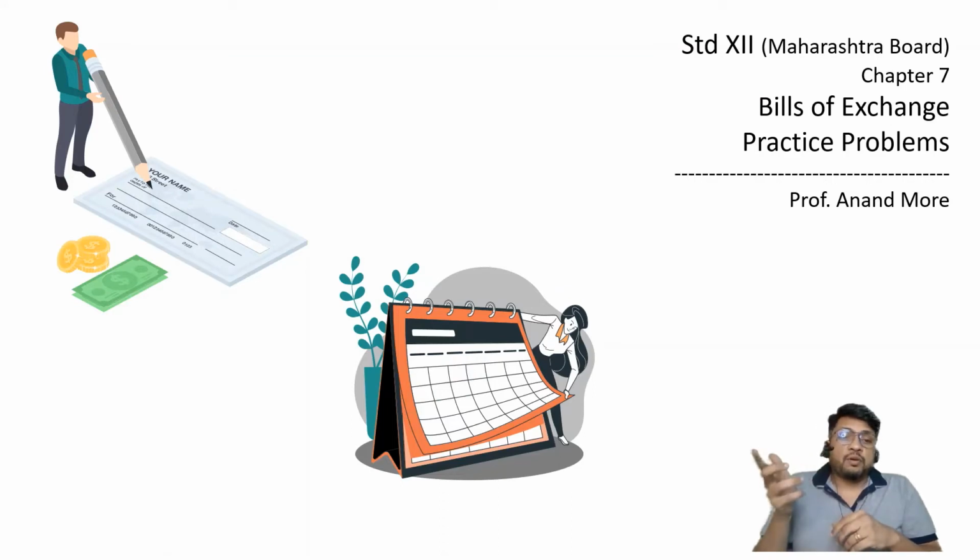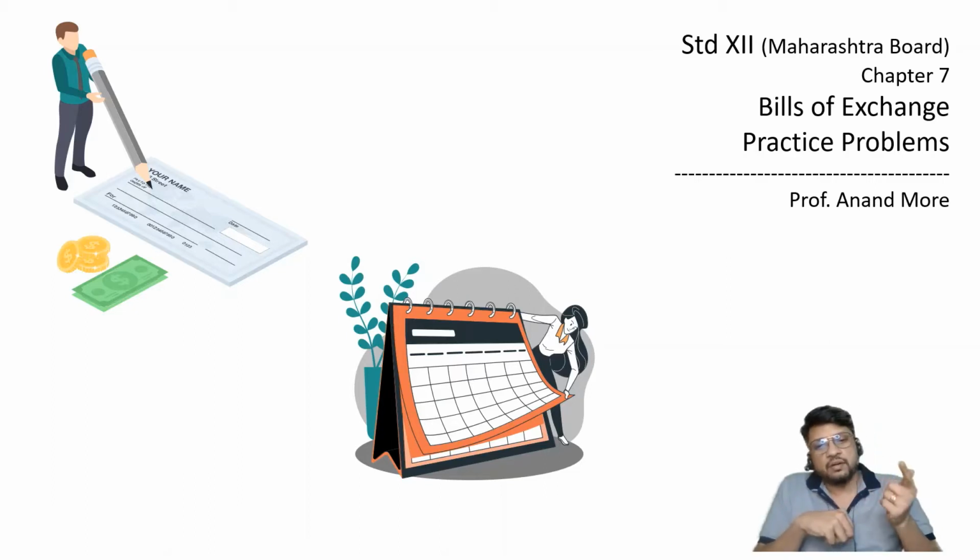So that is all about our previous lecture. Simple lecture of bill retained and either honored or dishonored with noting charges. Now comes the next lecture. In this lecture I am going to solve three problems. Okay, small problems. So it's a small lecture.